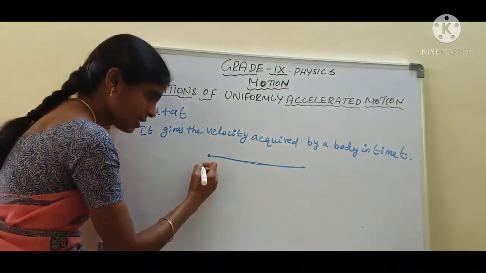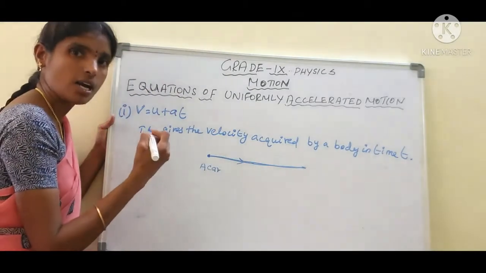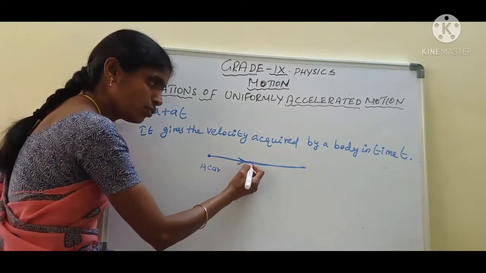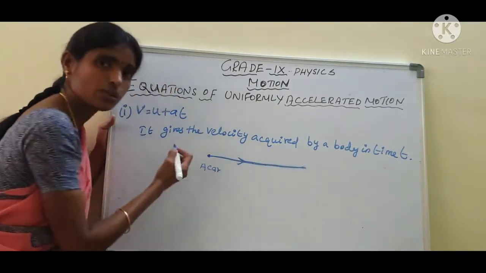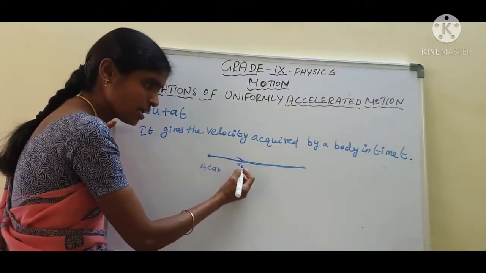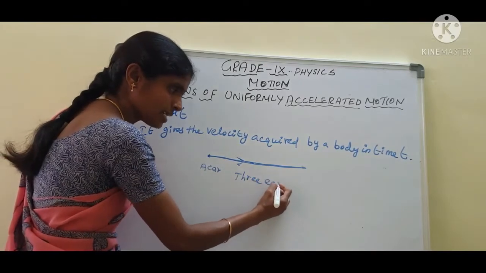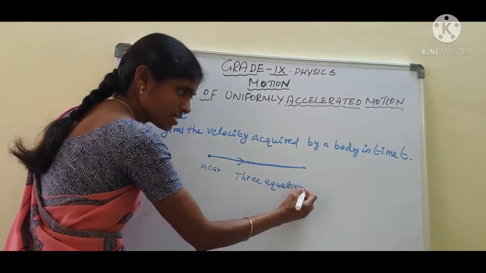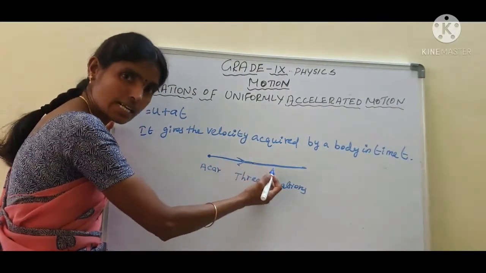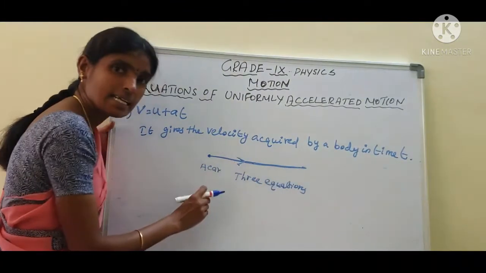See here, a car moves in a straight line with uniform acceleration. At that time only, an object gets these three equations. Are you clear, students? An object moves in a straight line, and at that time only, it gets these three equations.